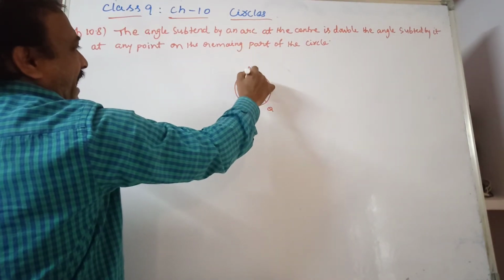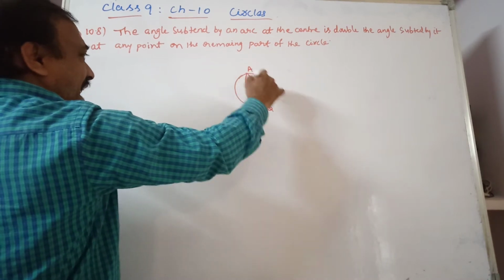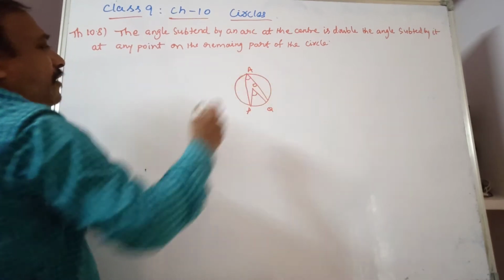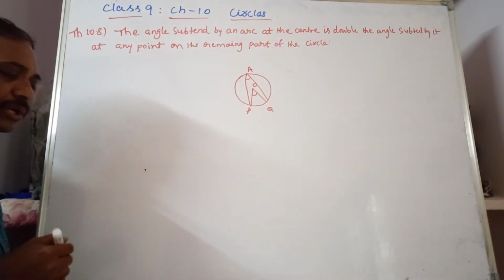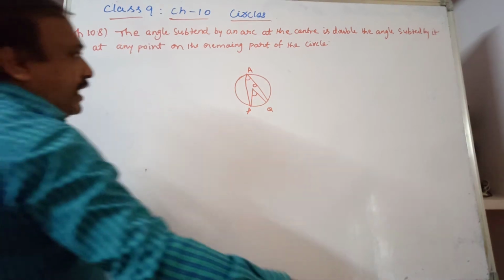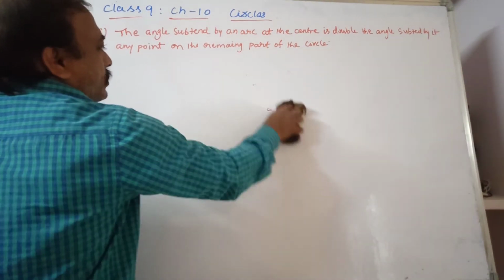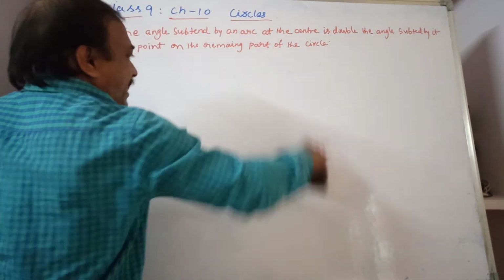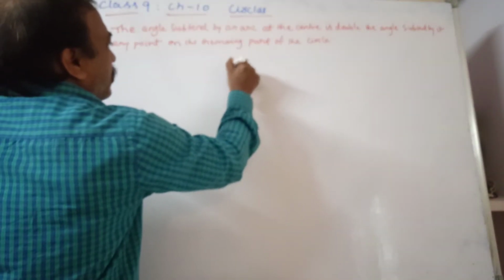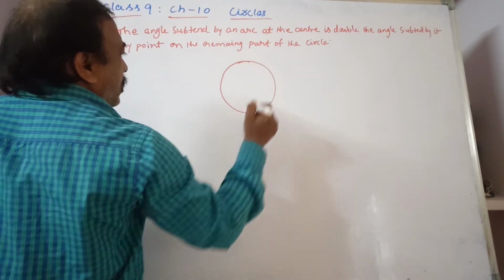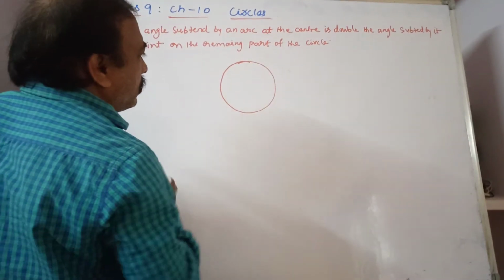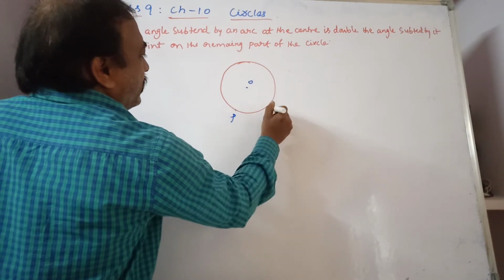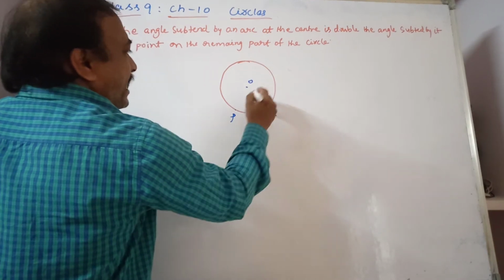Here if you take A and join these two, then angle POQ is 2 times PAQ. That you have to prove. Let us see how it is. So now draw a circle with center O, and P is a point, Q is a point, PQ is an arc.